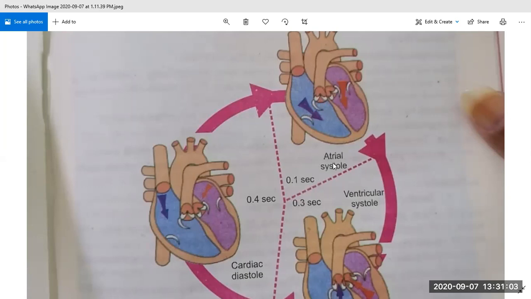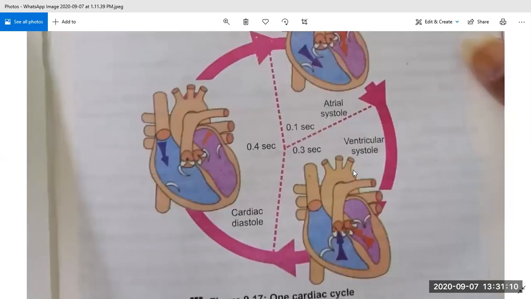After that, the blood comes into the ventricles. When the atria contract, what will happen? This blood will come into the ventricles. This process is called ventricular systole, and it takes 0.3 seconds. So if collectively we see 0.4, 0.1, then 0.5, and 0.3, this whole procedure happens in only 0.8 seconds.